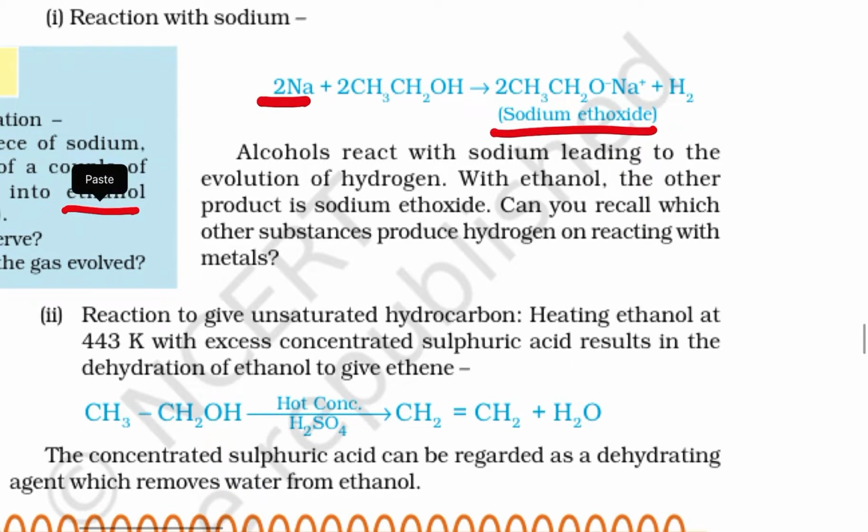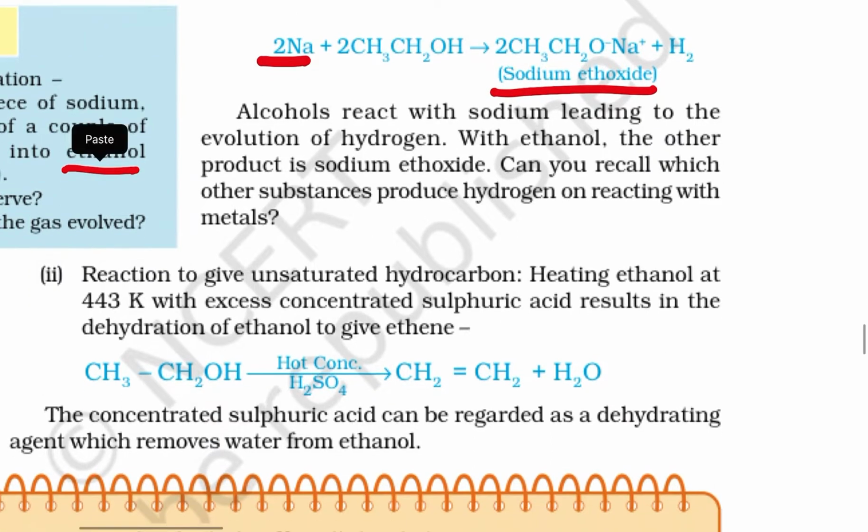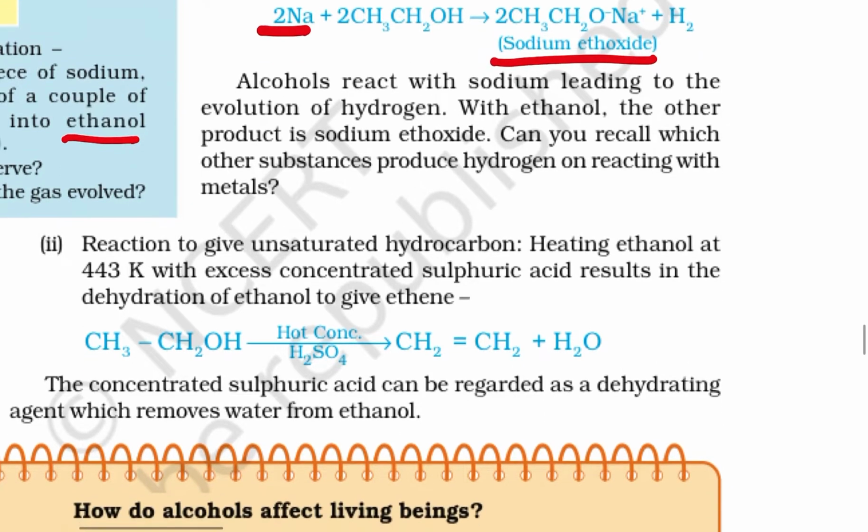Alcohol reacts with sodium metal to evolve hydrogen. With ethanol, the other product is sodium ethoxide. Can you recall which other substance would release hydrogen on reacting with metal? We have already studied that in chapter 1.